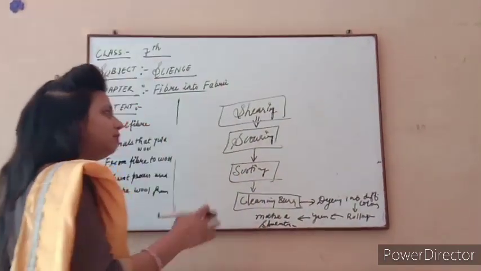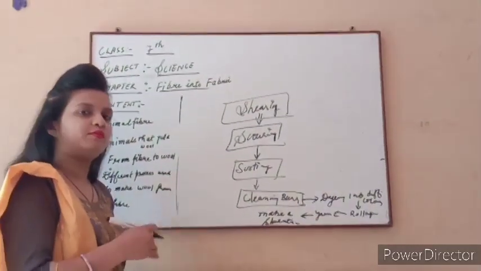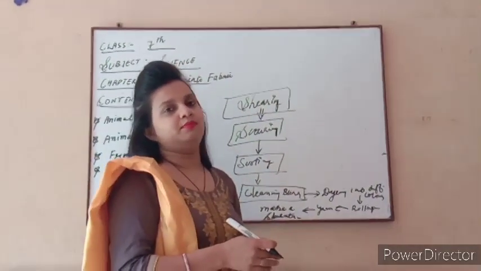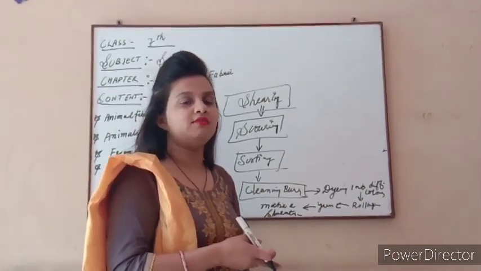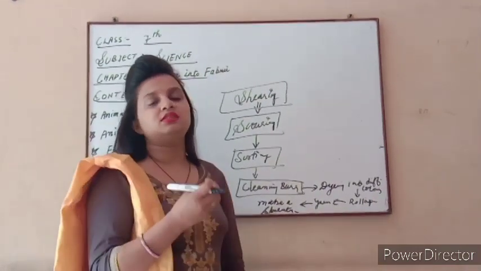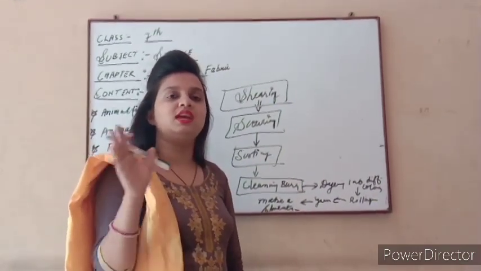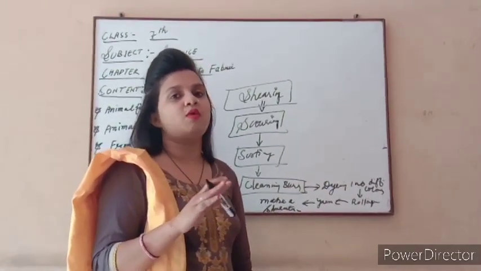So this is the whole main process of how we make wool from the hair of the sheep's body or any wool-yielding animal. This is a very important phenomenon. Here we discussed an interesting phenomenon, and this is not a very easy process. This takes time, so the timing here is very important.